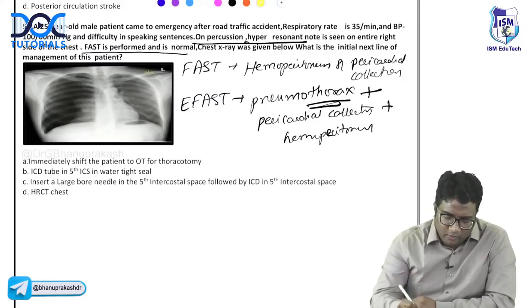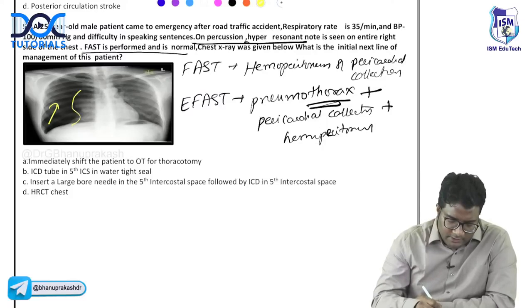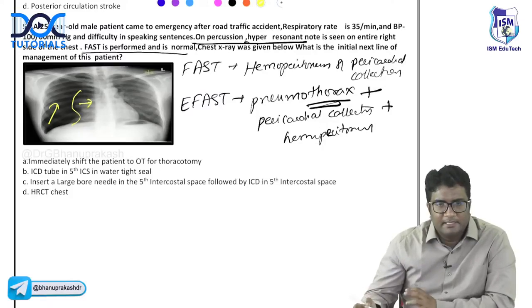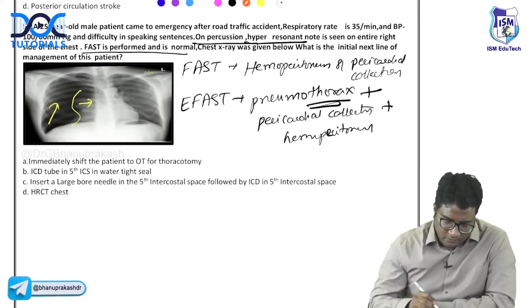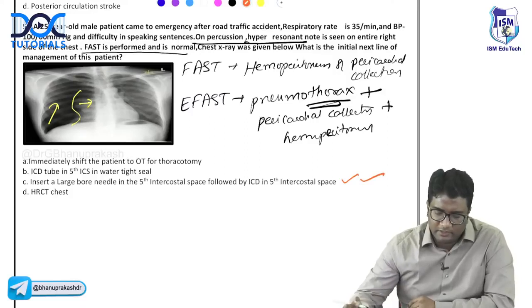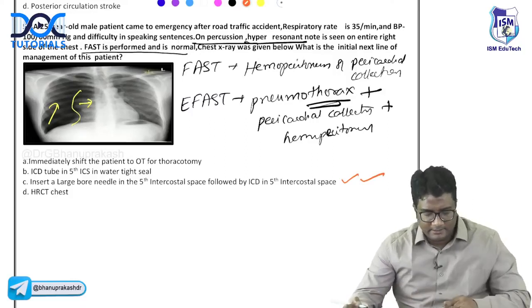And on X-ray, I hope you can see absent bronchovascular markings, a visceral pleural line, and collapse towards the hilum. This is pneumothorax. And for pneumothorax, what do you do? You go for a wide bore needle followed by ICD. So wide bore needle in the fifth intercostal space followed by ICD. This should be the treatment.